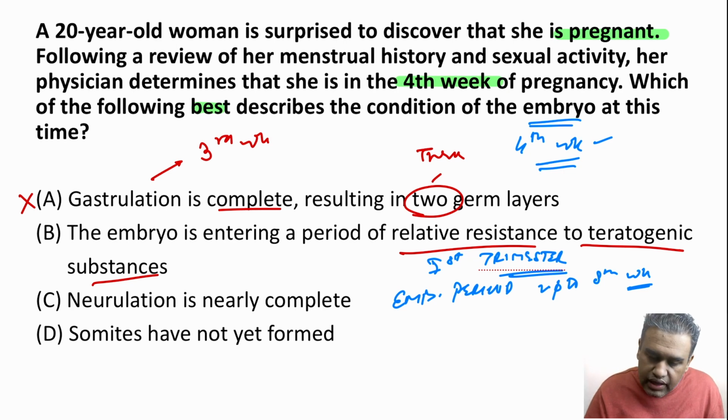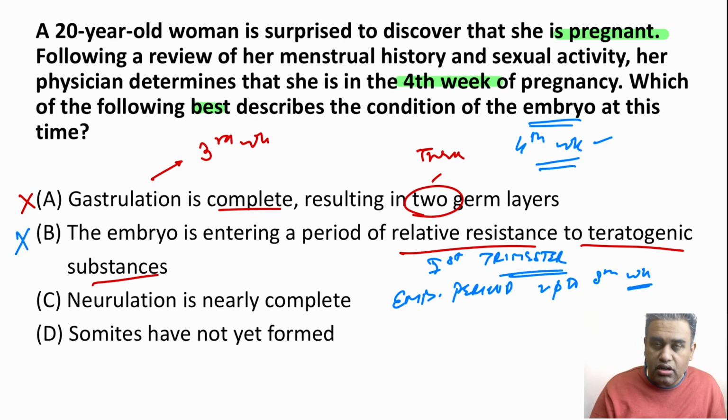So obviously it will cross the 4th week, and the embryo is not entering into a period of relative resistance. That period of relative resistance will start after the 8th to 10th week, or you can broadly say from the second trimester, right? So obviously this is also not correct.